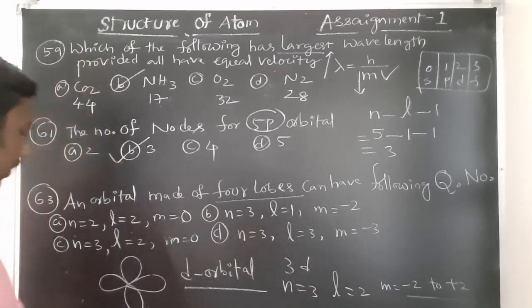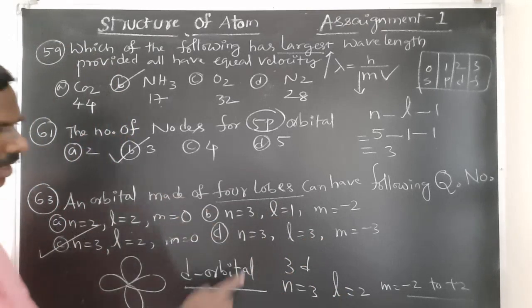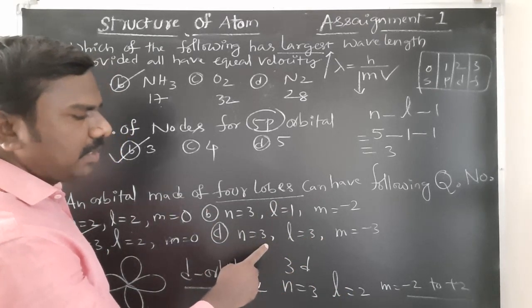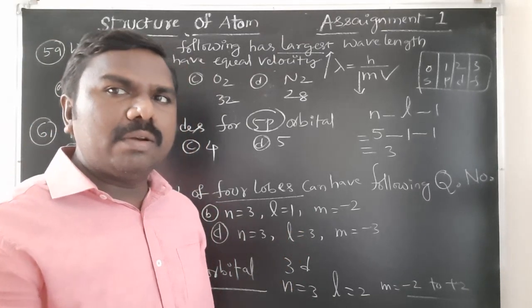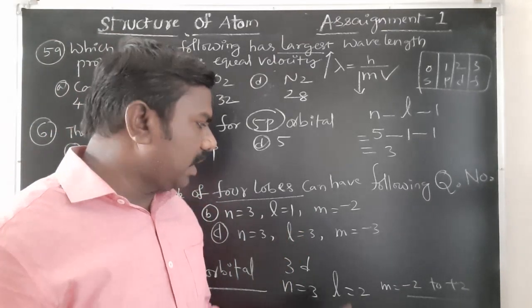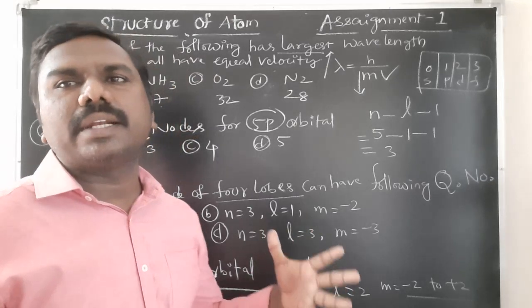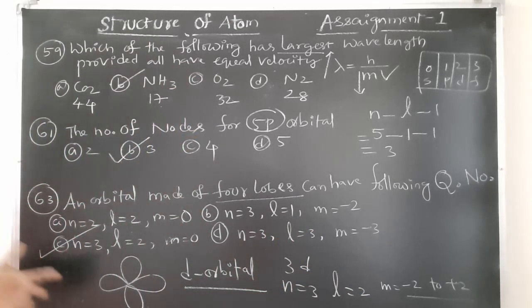That's why it is wrong. For n equal to 3, L must be 2 only, but not 3. n value is always greater than L; L value should be lower than n. Hence, the right option is C.